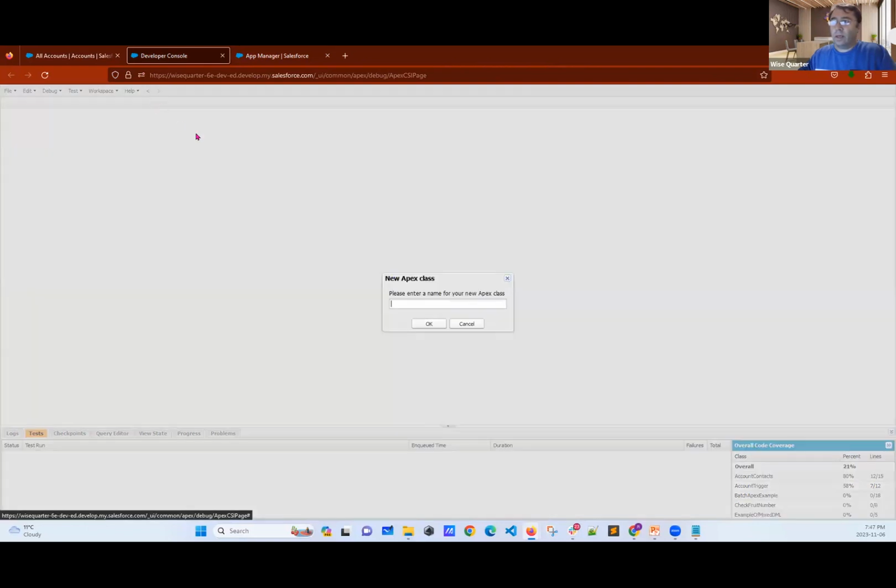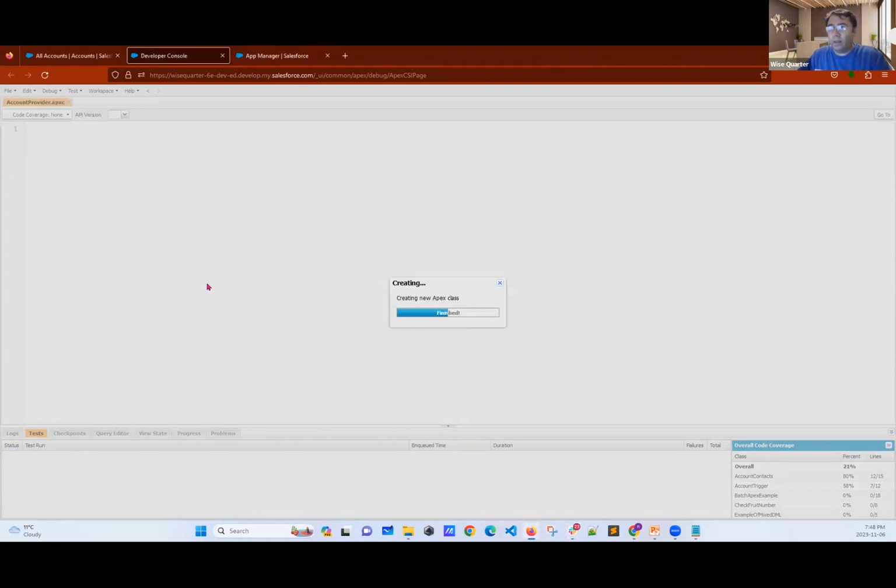Let's create a new Apex class. Whatever you name. Let's go with, I don't know, account provider. Which means this method will provide data to third-party system. Now, we are creating the provider part.